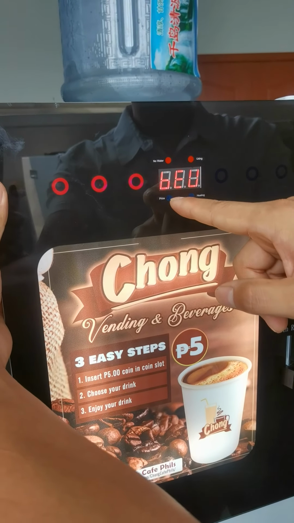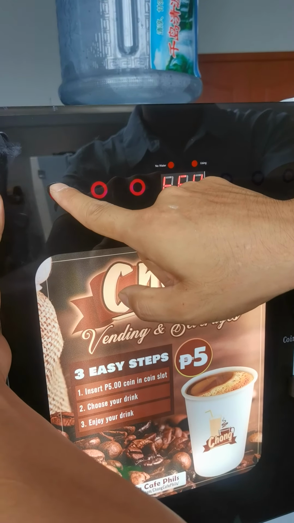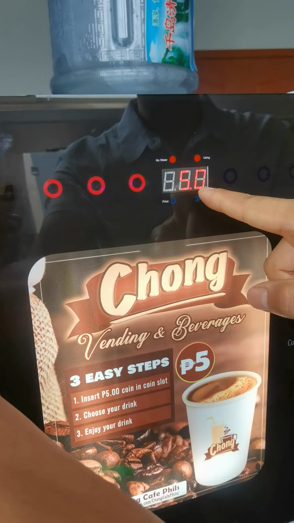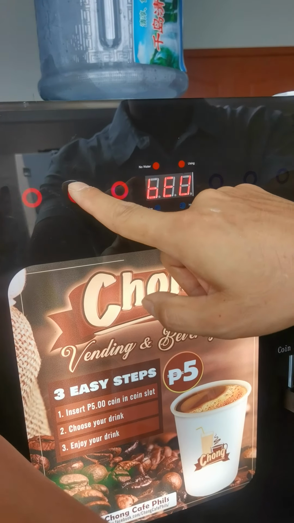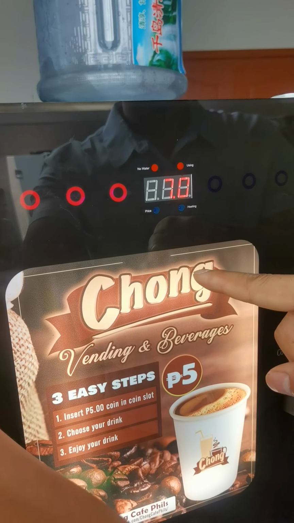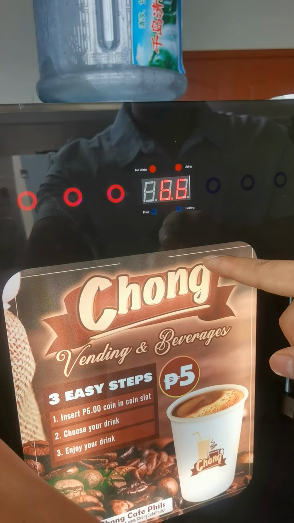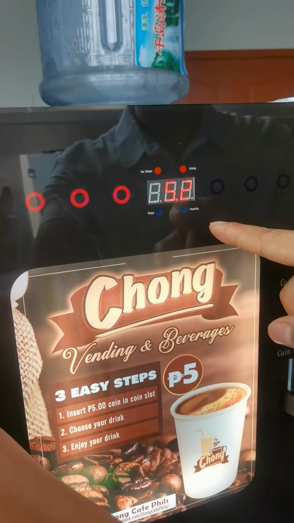This is for the beverage powder setting. For example, for the first drink you can set 5.0, or maybe you can set the second one. Maybe you can decrease. Normally the powder volume is set to about 5.0.